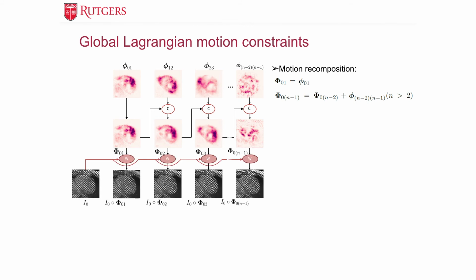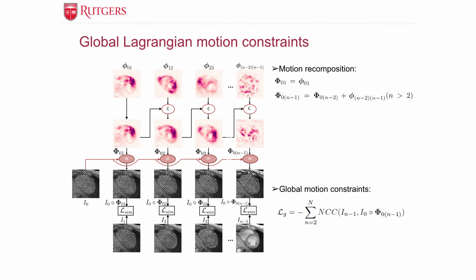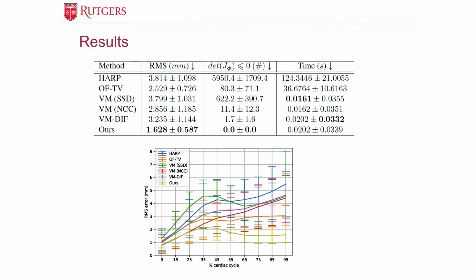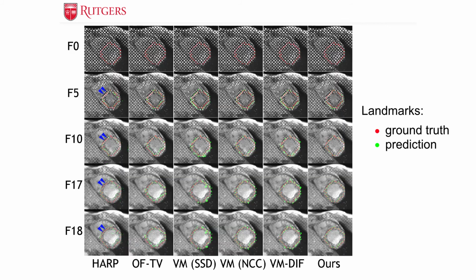With the Lagrange motion fields, we can warp the first frame towards any other later frame and form a global motion constraint to further correct local inf motion estimation errors. From this table, we see that our method outperforms the traditional methods by a large margin. This is a video comparison.